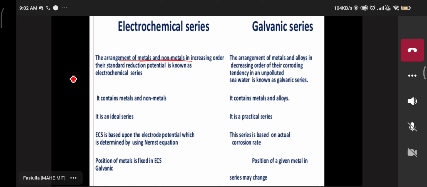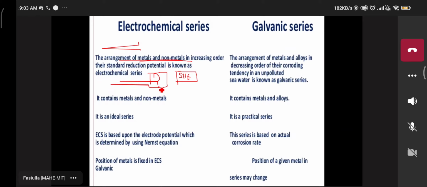Now in the electrochemical series, we put together the different unknown metals and non-metals in increasing order, and compare them with the standard SHE, to which they are connected. For example, we take 2 electrodes, one the anode and the other the cathode. Please listen here, this SHE is the standard electrode. For the other electrode we don't know the EMF value. The unknown electrode has to be compared. They find it out by using which equation?